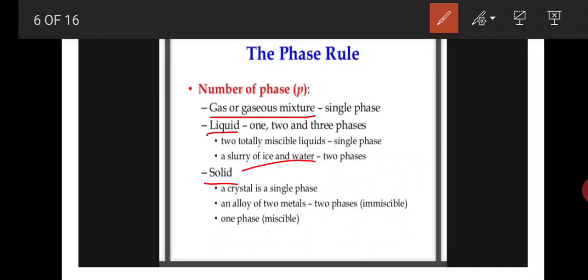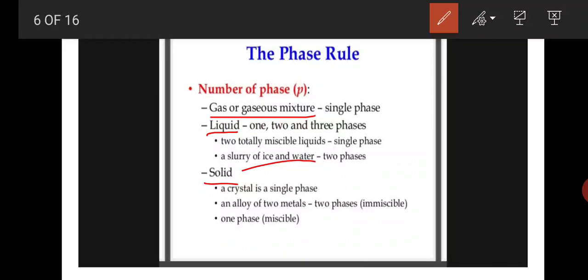For example, we are taking an alloy of two metals. An alloy means, for example, a mixture of nickel plus chromium plus iron. This is the composition of steel, but these are three phases. Here, for an alloy of two metals, these two exist in two phases, because they are immiscible.